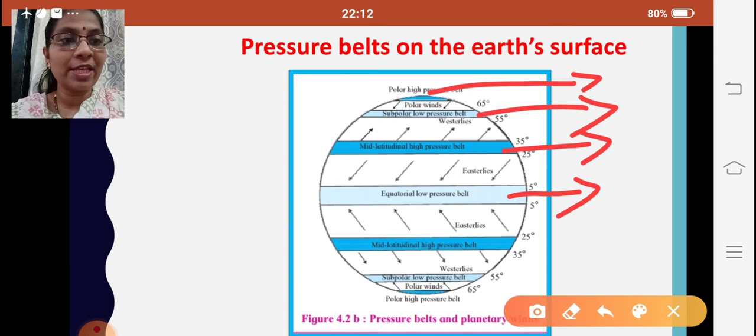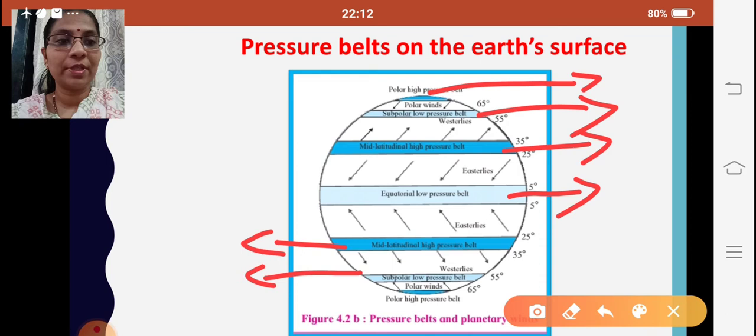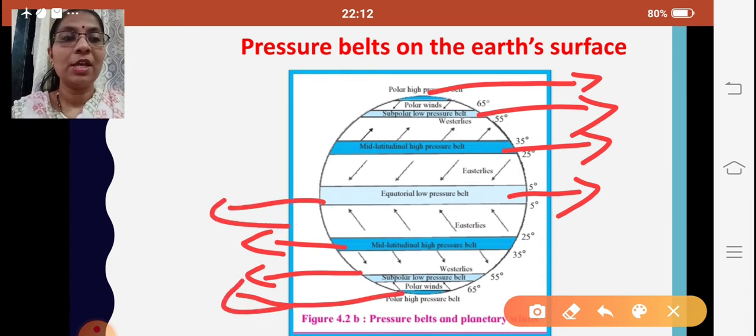Similarly, you will have the same in the south pole also. We will learn about all these pressure belts in detail.